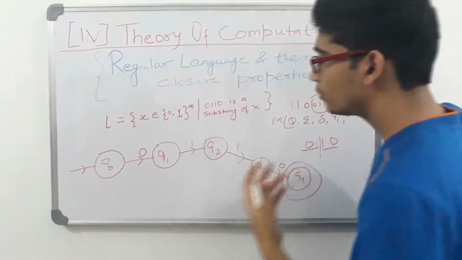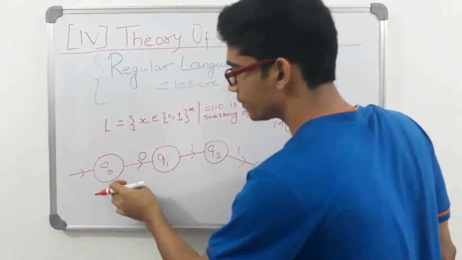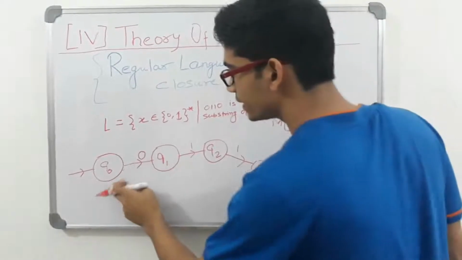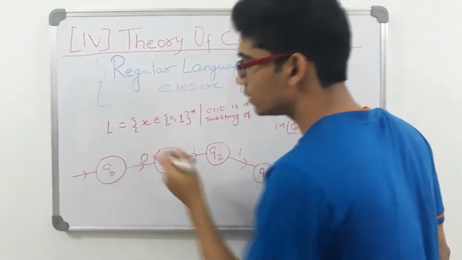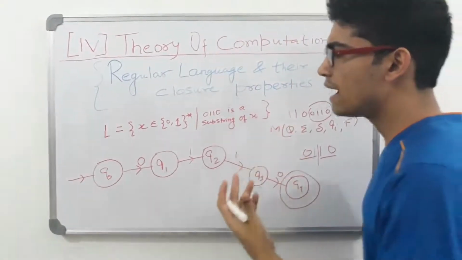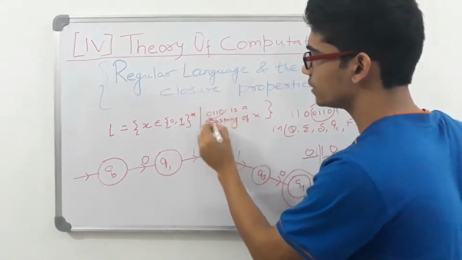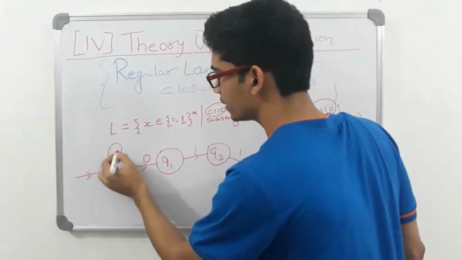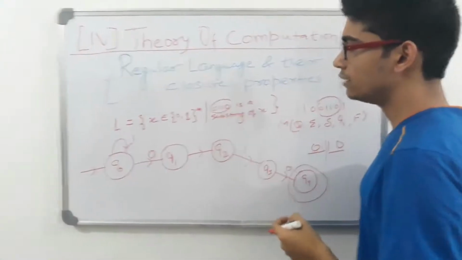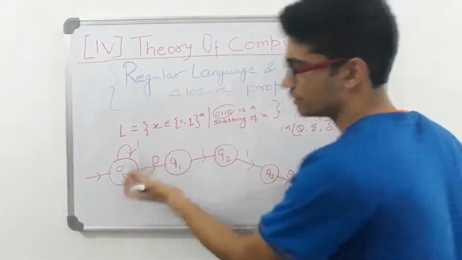But what about other inputs? When I am talking about state Q0, it only specifies what will happen if I get a 0. We are not specifying what will happen if we get a 1. So what will you think intuitively? If you get a 1, you will think, no, I haven't scanned even a single character belonging to my substring 011. So you'll say, okay, I must remain here. I have not even seen a favorable character that would lead us to our goal. So our state of mind is not changing, I am at Q0 only.